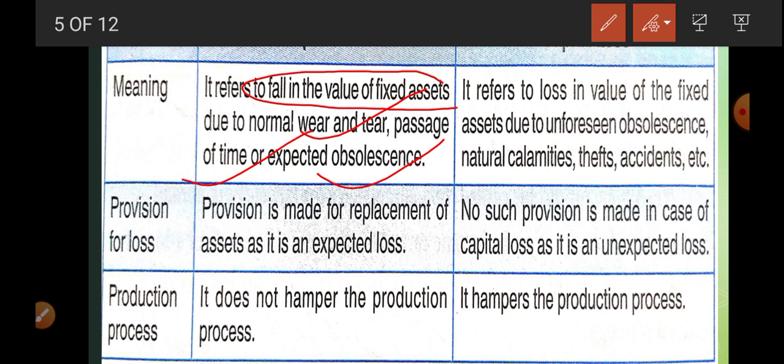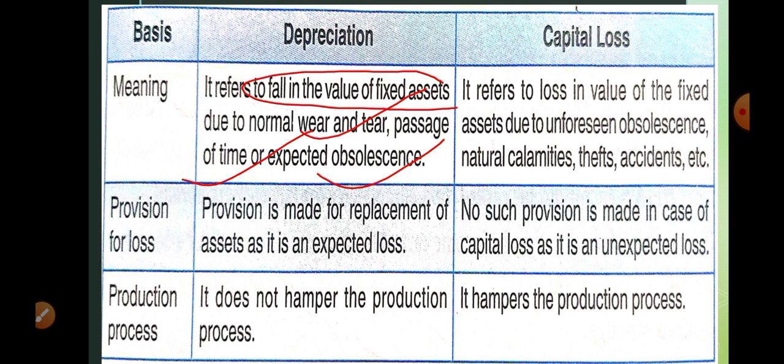In the beginning year, it produces more units, and when you use it next year, and then the next year, its production capacity is going to decrease. Okay, why? Because of wear and tear, because of the process of time and expected obsolescence. Now, capital loss is also a fall in the value of a fixed asset, but the reason is different.